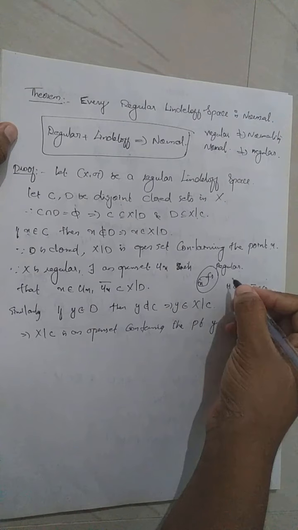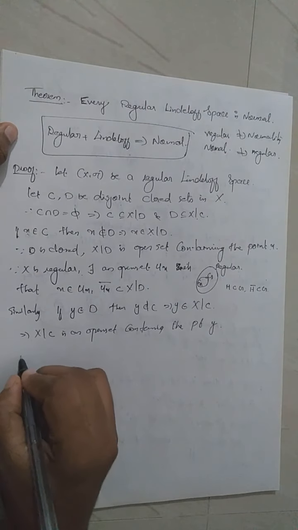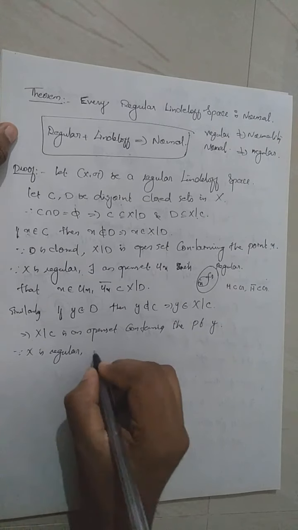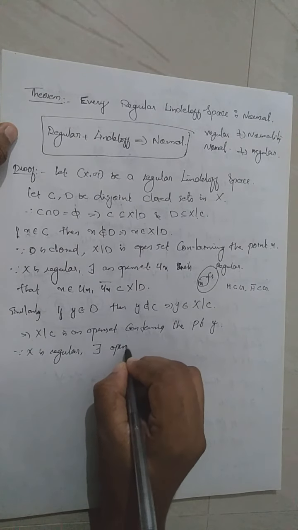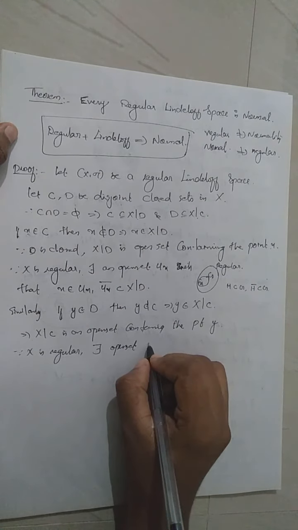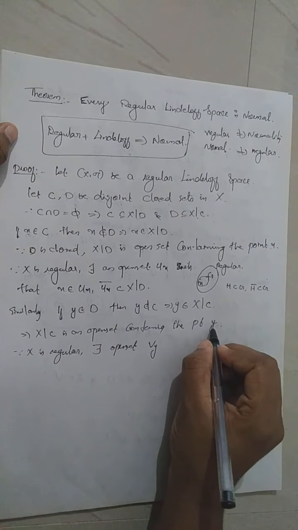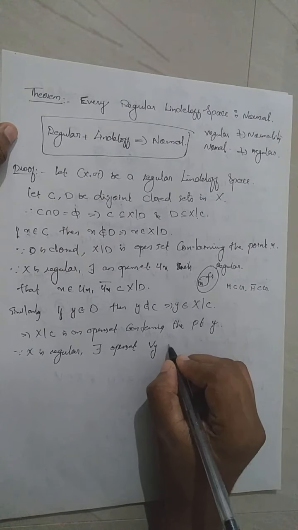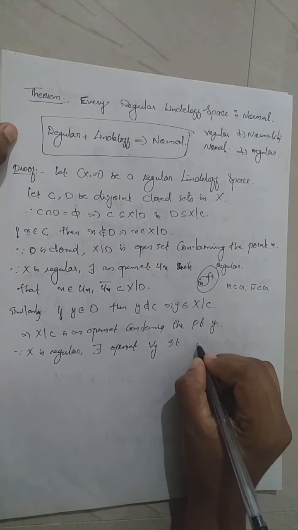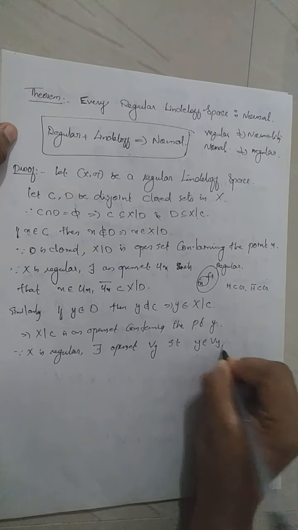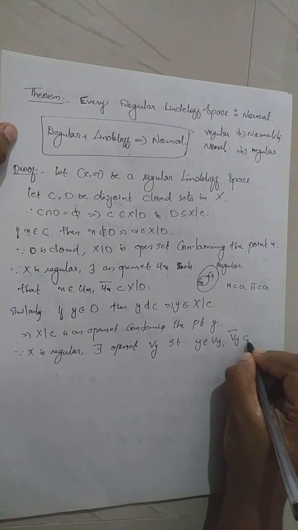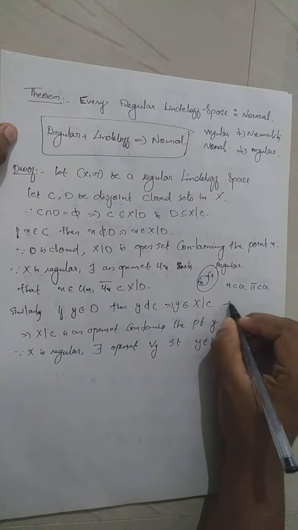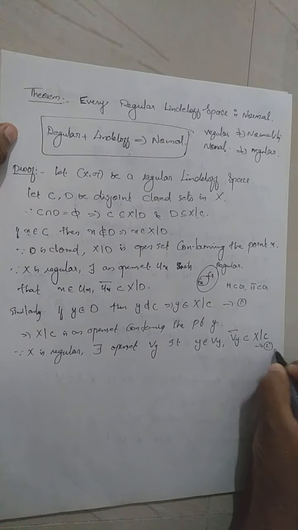So again by the same result, since X is regular, there exists an open set, I take it as Vy, because corresponding to this y it will vary, such that y belongs to Vy and Vy closure is contained in G, where G is X minus C. So we get these two results; suppose this is 1 and 2.